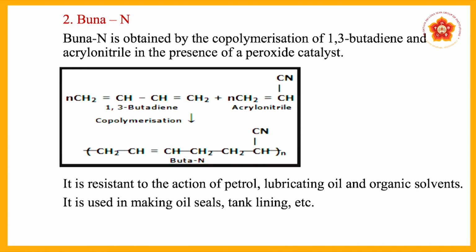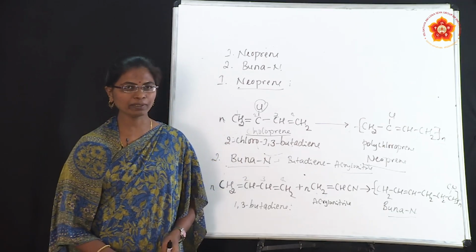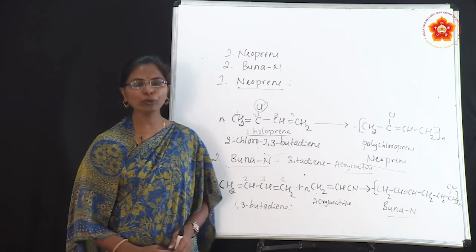So it is resistant to the action of petrol, lubricating oil and organic solvents. It is used in making oil seals, tank lining, etc. So this is all about synthetic rubber, that is neoprene, and the second one is Buna-N.